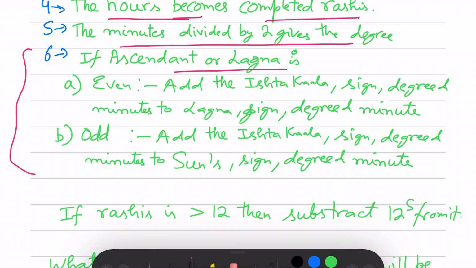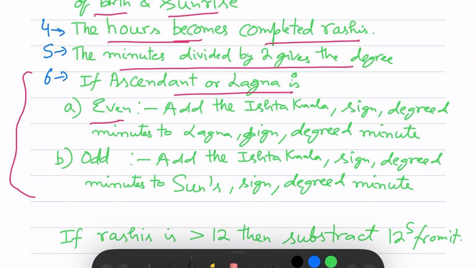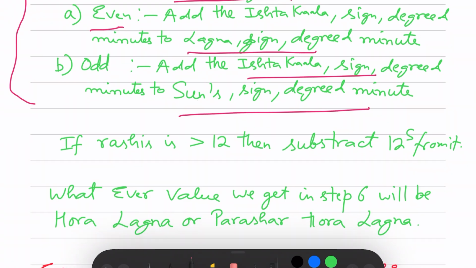If the ascendant or Lagna is even, then add Istkal, whatever completed Rashi's degree and minutes you have calculated, into the Lagna longitude. And if the ascendant is odd, then add these values into sun's longitude. Then whatever is the value you get is the Parashar Hora Lagna. Even after this addition into the Lagna or sun's longitude, if the sign becomes greater than 12, then you subtract 12 from it to get it between 0 to 11 sign.